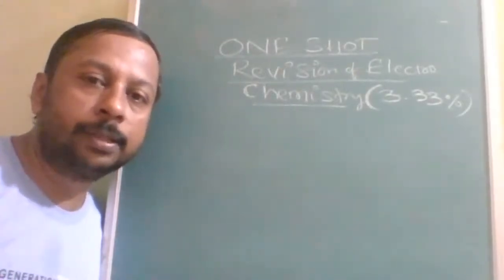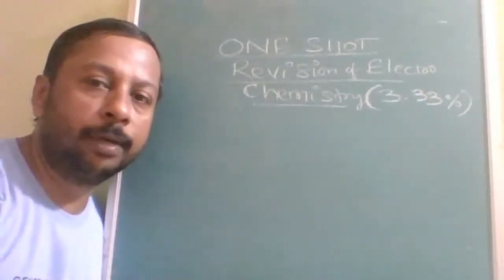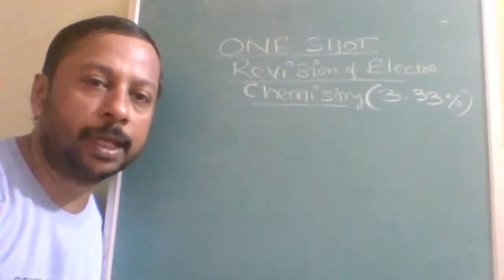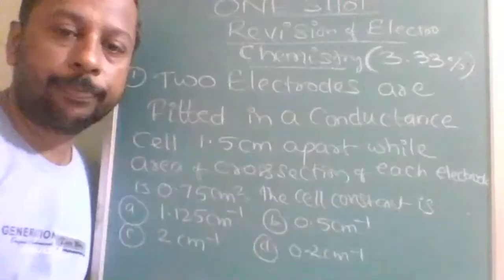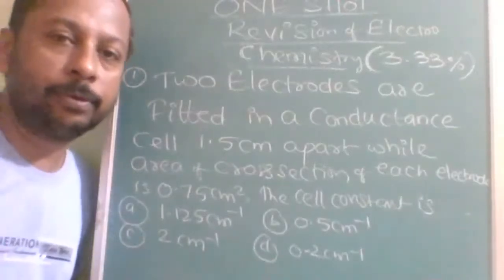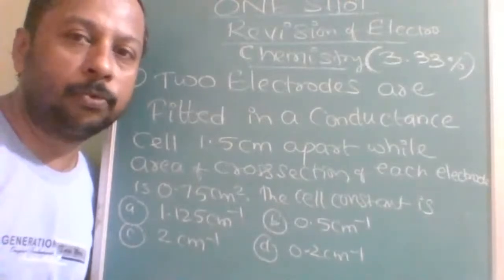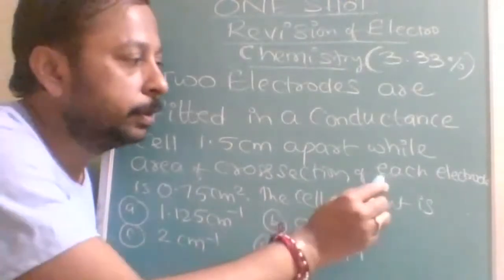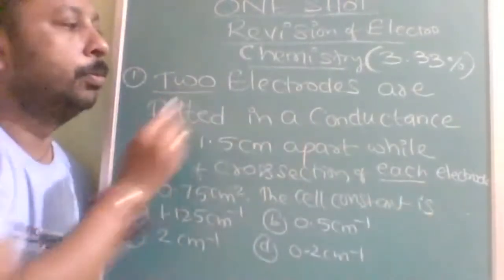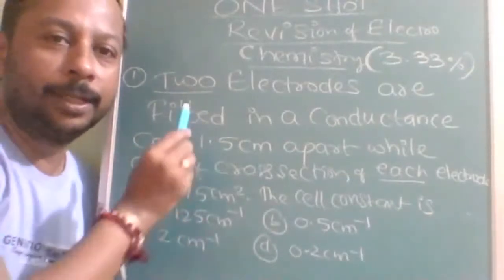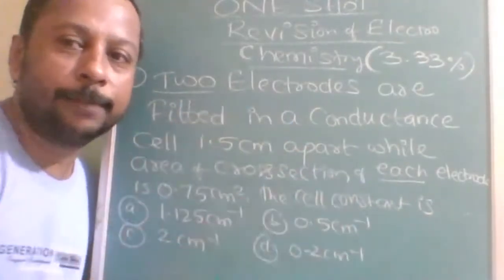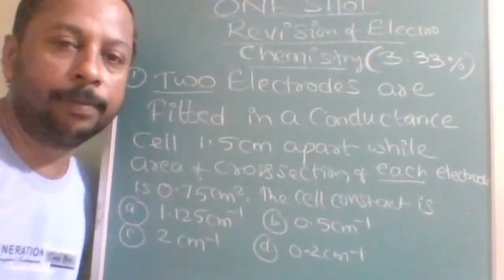Okay, so let's start with the questions. One short revision of electrochemistry through challenging questions. Here is the very first question, appearing to be very easy but confusing. What are the two confusing words? See, "each" and "two". Whether you should consider two or each, that is the main problem people are facing.